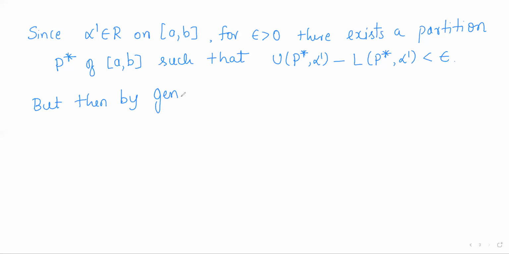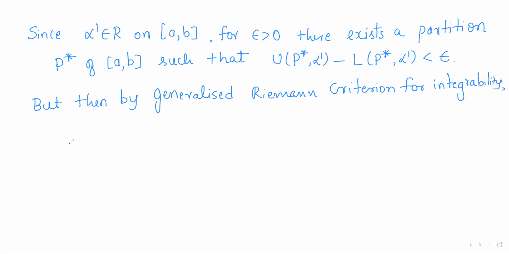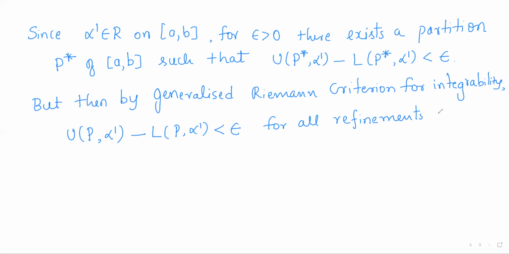So the condition U(P, alpha dash) minus L(P, alpha dash) can be made less than epsilon for all refinements P of P star.